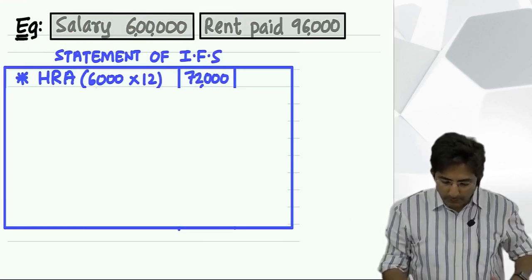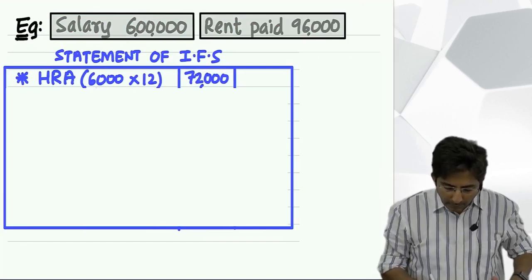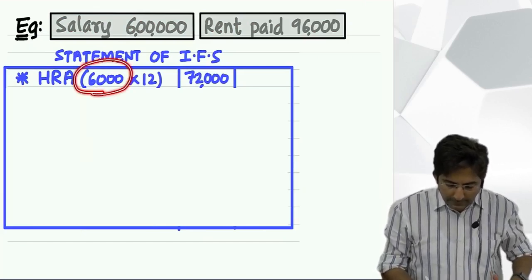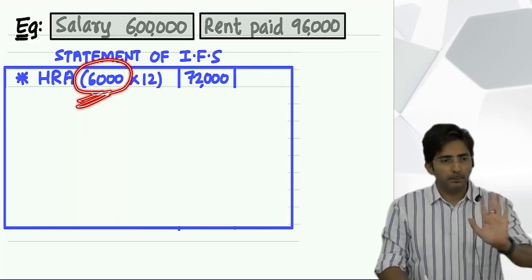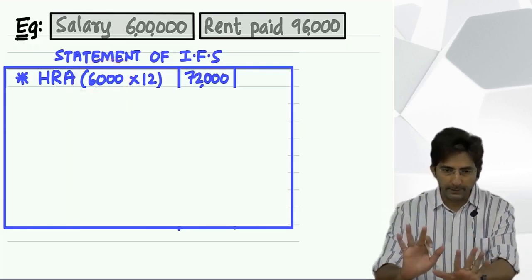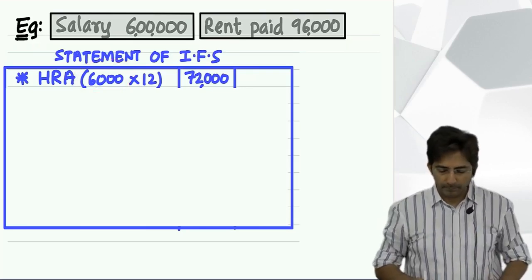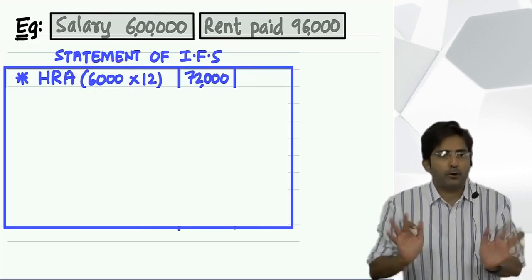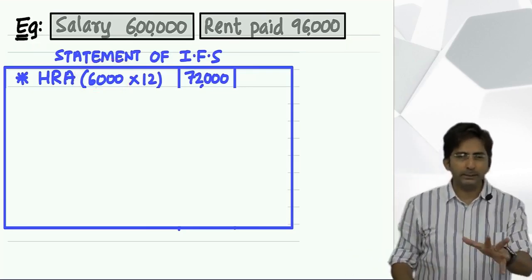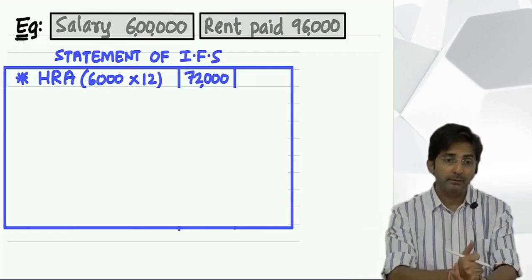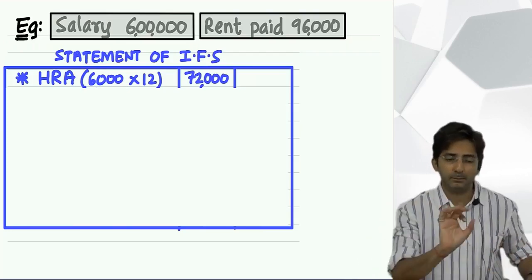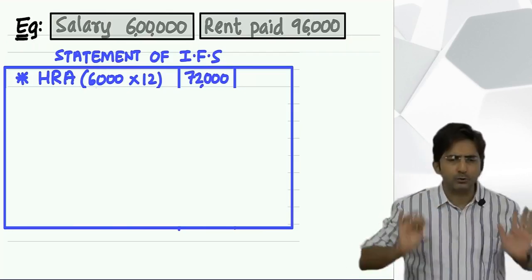Assume in the question house rent allowance is given 6,000 per month. See, some amount will be given in the question. Okay. Let us see how to use the formula. And see, using the formula is not a big thing, but knowing the logic is a big thing. That I will explain after some time. First, let us solve.